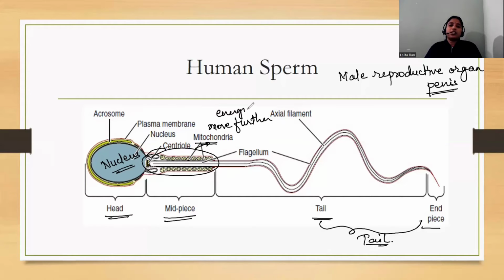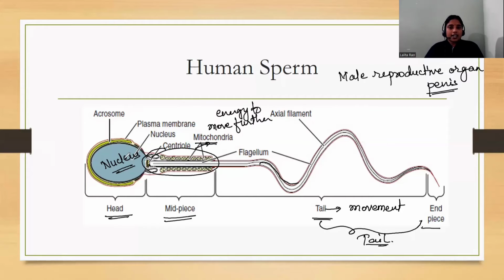And what is the function of this tail? This tail helps in movement, so that the sperm moves properly. For proper movement, this tail is given.